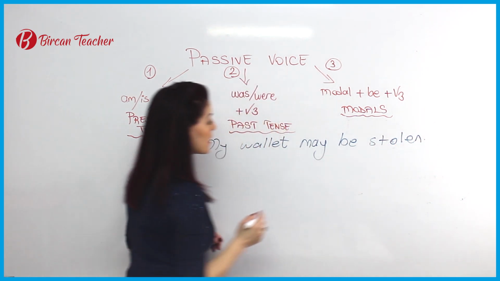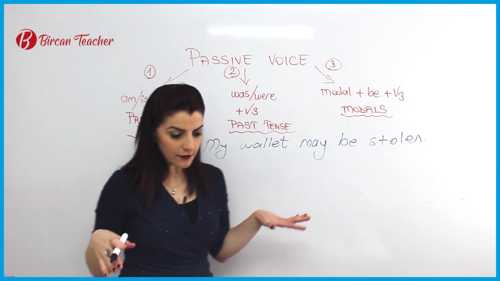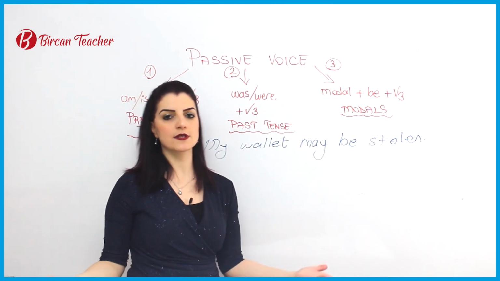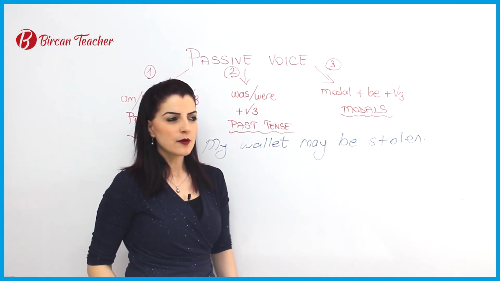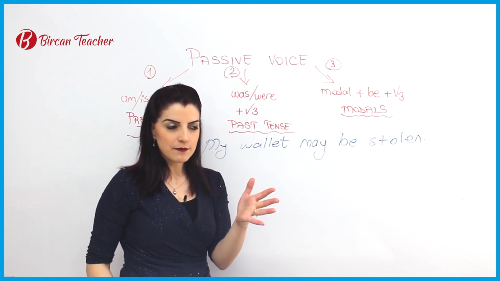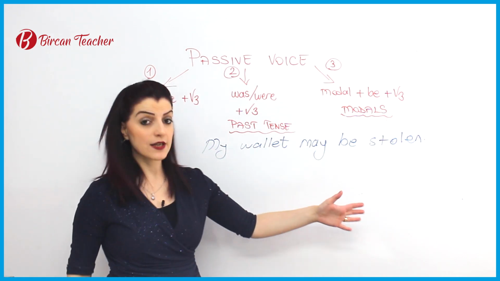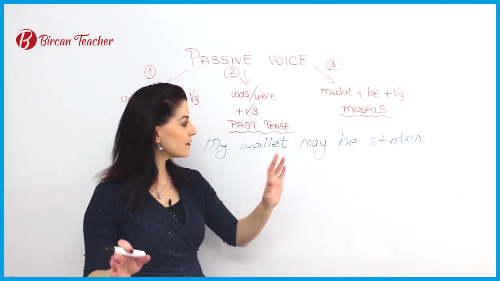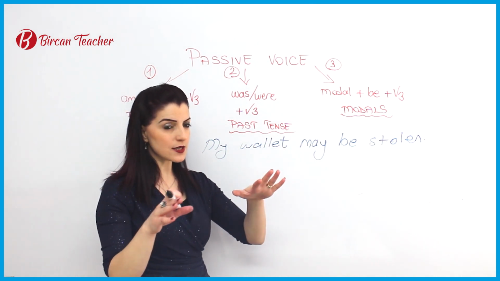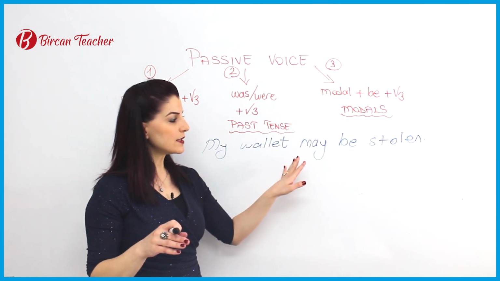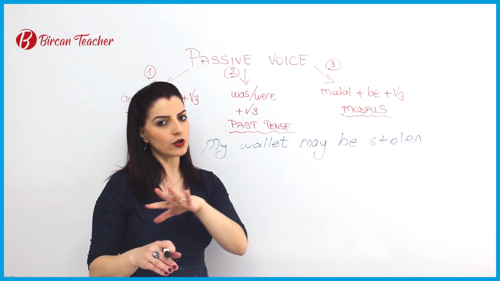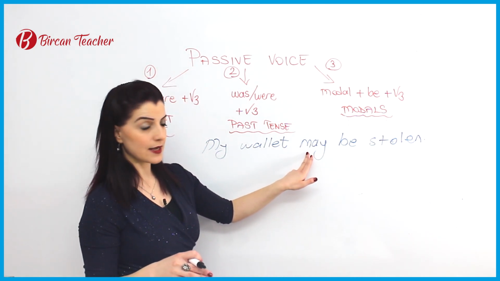You can't find your wallet. You are in a cafe, for example, and you can't find it, but also you are not very sure. Maybe somebody took it, or maybe you dropped it on the street, you are not sure. That's why there is a possibility. So you say, my wallet may be stolen. So this is a probability.